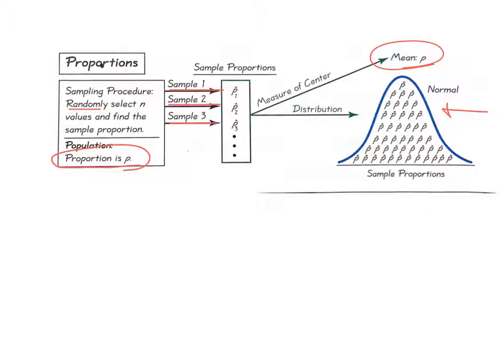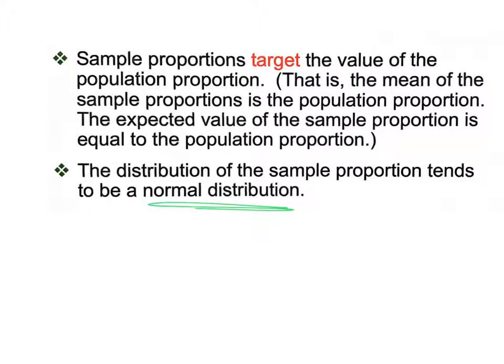The sample mean distribution, and also the proportion. Sample proportions give you normal, which means we can do a lot of stuff with them because think about how much stuff we've done with normal distributions already. All right, here we go. Summarize. Sample proportions target the value of the population proportion, which means they give you a great estimator. That is, the mean of the sample proportions is the population proportion, and that's the expected value of the sample proportion is equal to the population proportion.